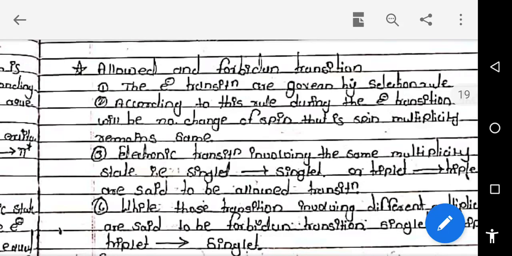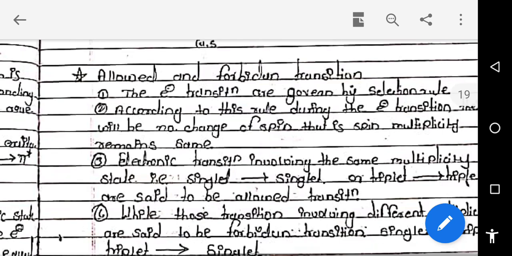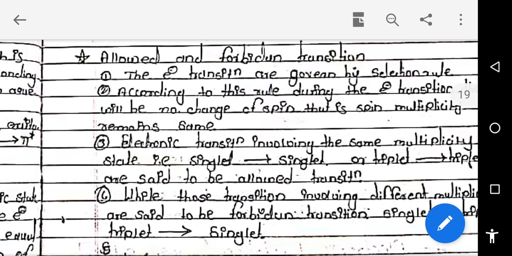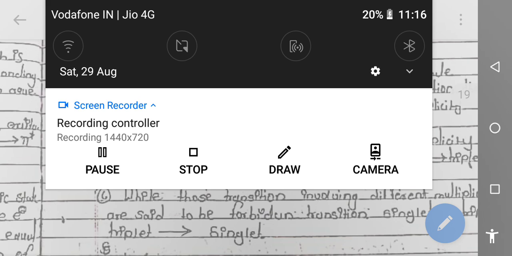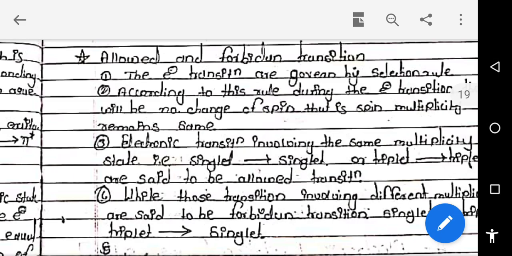In the last lecture we started the topic photochemistry. In photochemistry we know the basic concept: the photon is the basic source of energy. These photons are absorbed by the molecule or compounds.